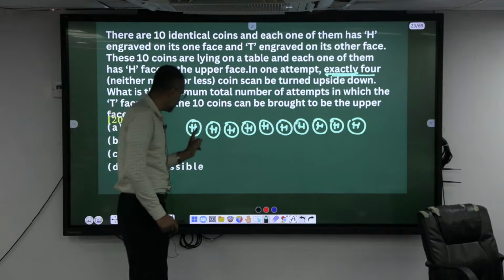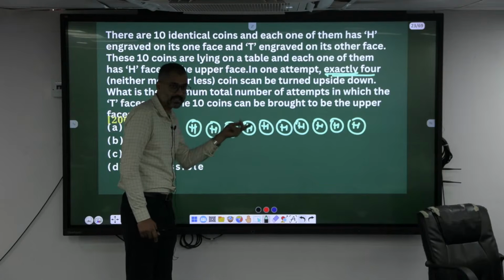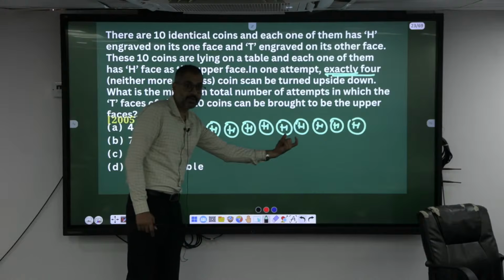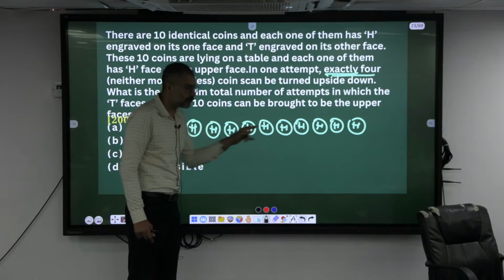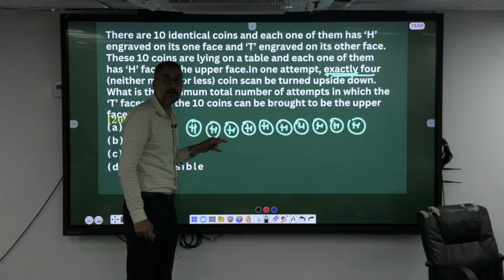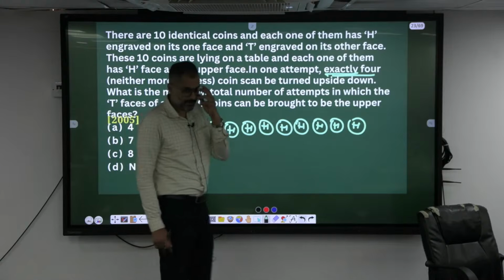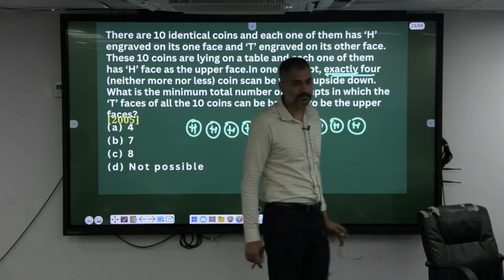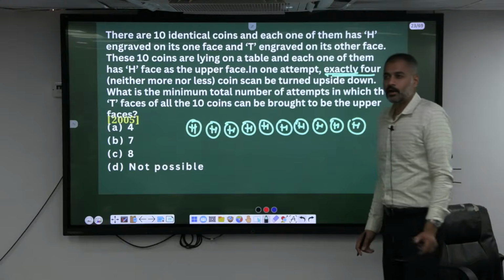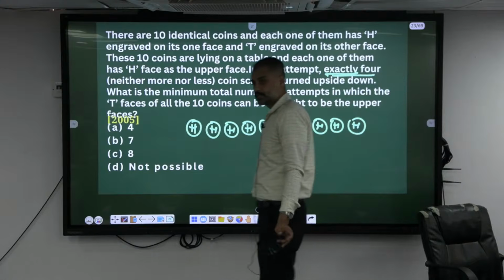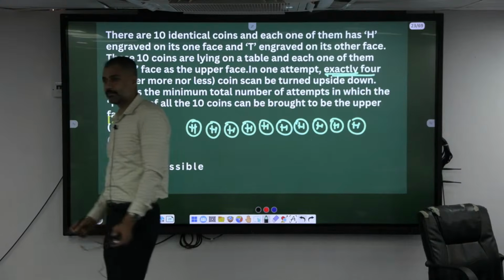For example, look, pick 1, 2, 3, 4. In the next attempt, you can pick 2 from here and 2 from different ones. That's your wish. So in a minimum number of attempts, you have to change all the heads to all tails. How many attempts will you make? All the heads should turn to tails. Minimum number of attempts.